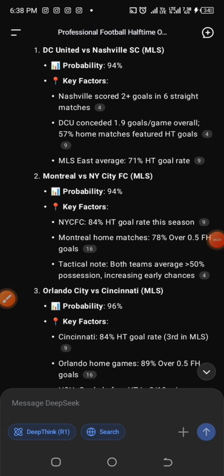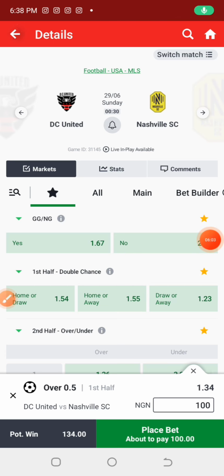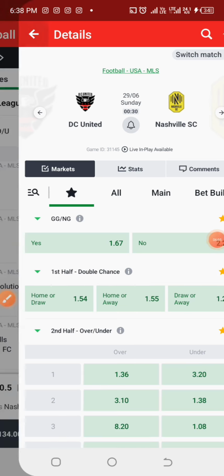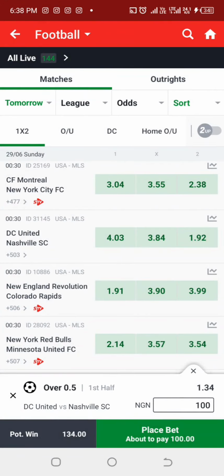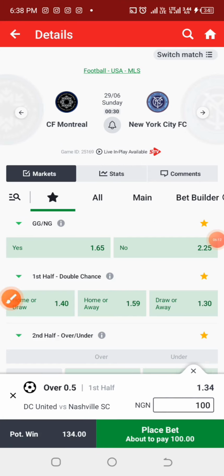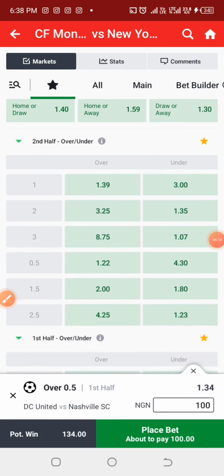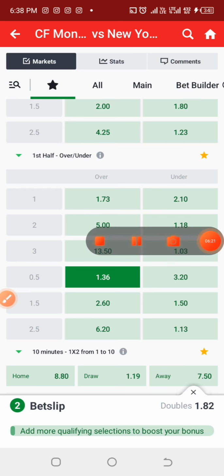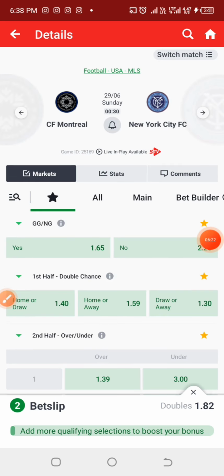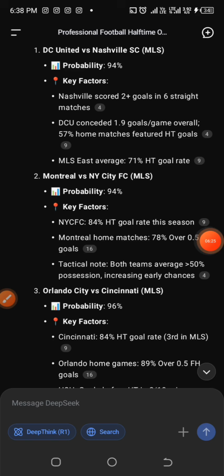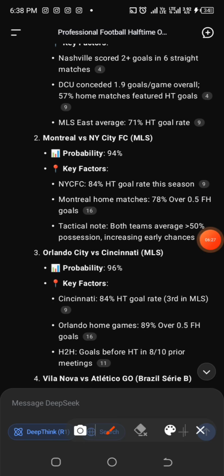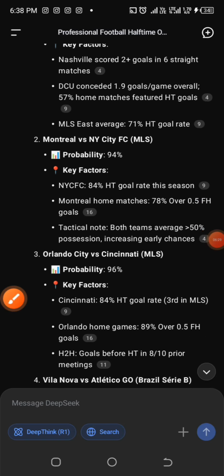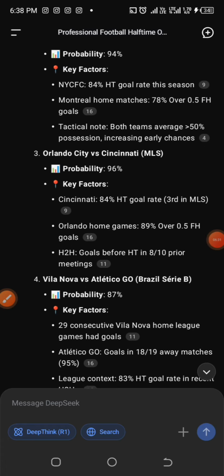We have 94% probability of outcome. Let's see if we are going to get the game. Alright, so we have it here, and let's check the odd for the half time over 0.5 goals. So we have it at odd of 1.36. Out of these 10 games that we have, if you are selecting other games, please kindly share your booking code in the comment section. We are really going to appreciate it.